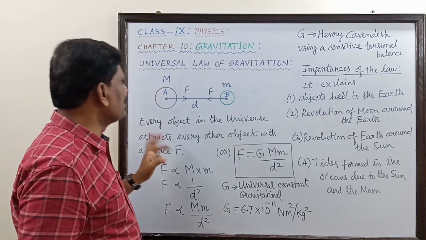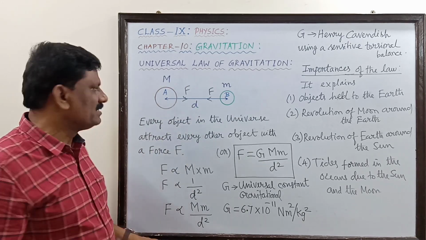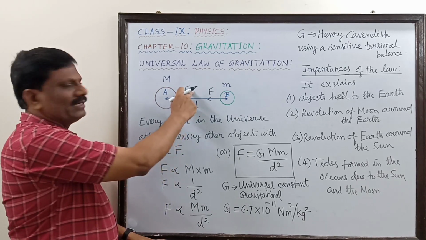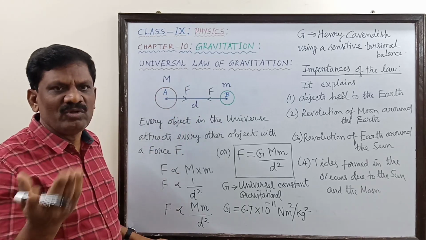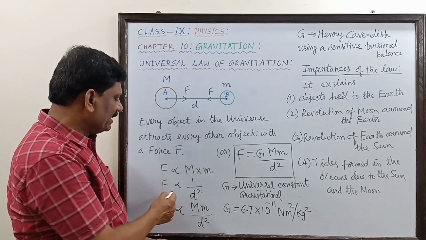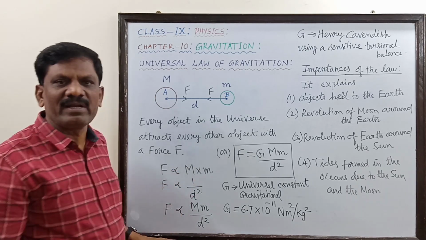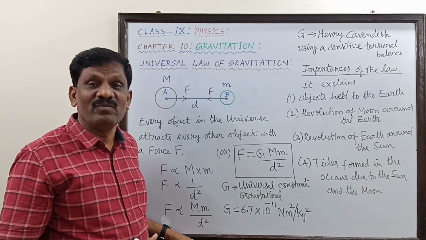So finally we want to summarize the statement of the universal law of gravitation. It states that the mutual force of attraction between any two bodies is directly proportional to the product of their masses and inversely proportional to the square of the distance between them. I hope you must have understood well. Fine.